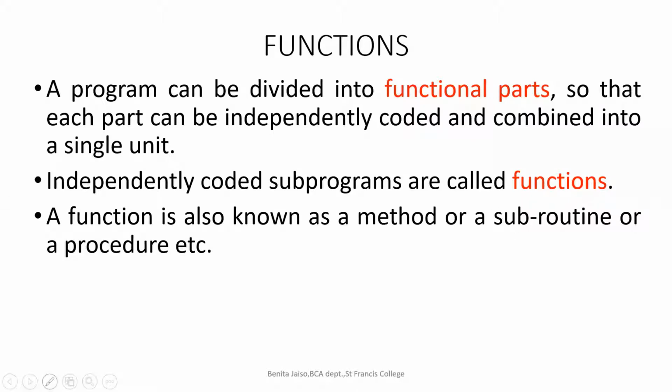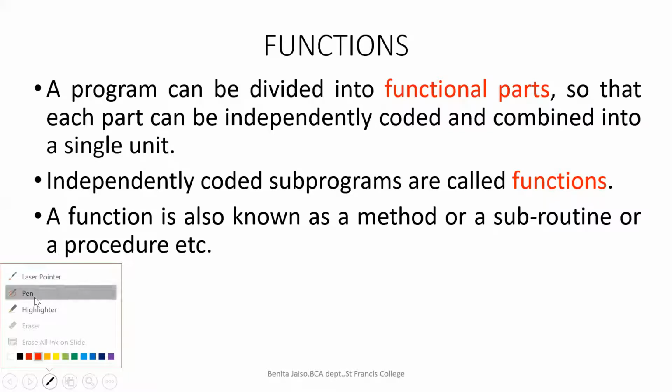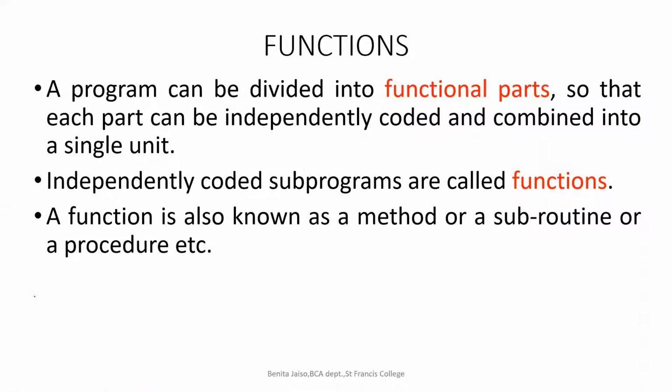We are not just cutting here and there, and the code, we are not just delimiting within a curly bracket or a flower bracket. We are making it into functional parts. As I told, if I am talking about student details, you would be having a heading called personal details. So that is one functional part. Academic details, that is another part. Attendance will be taken as another part. So we are making it as functional parts, and each part can be independently coded, right?